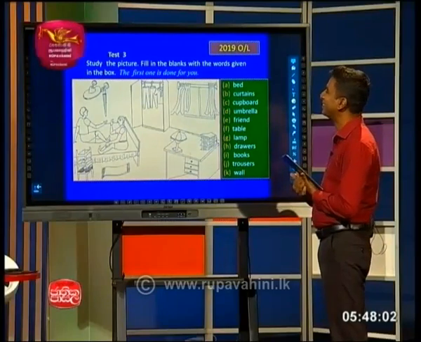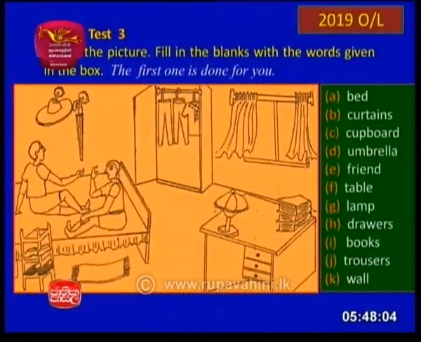Right. So here the same instructions. Study the picture, fill in the blanks with the words given in the box. So here you can see a very clear picture, children. Again, it's a room. So you can't say that the same sort of picture would not come. Now the same picture was repeated in a past question, a room. But this time, of course, there are some children inside. Two boys are there. They are sitting on a bed.